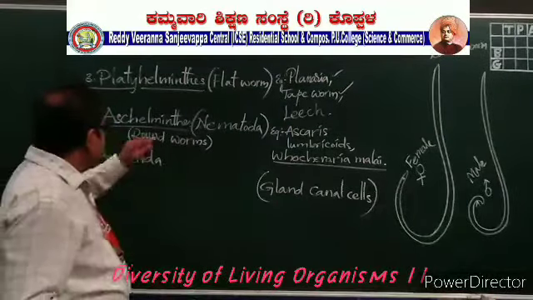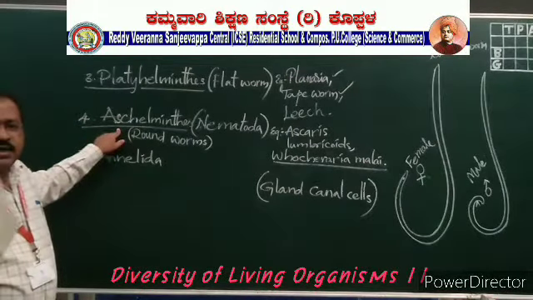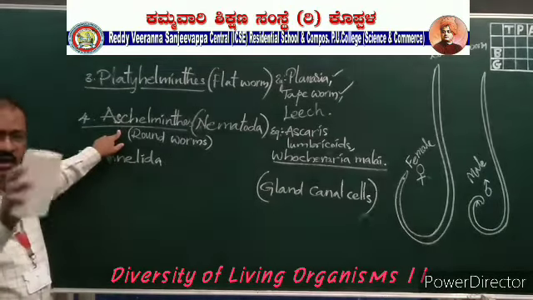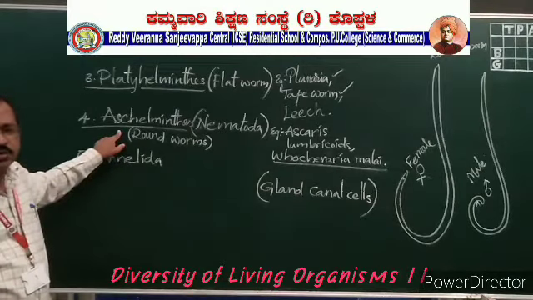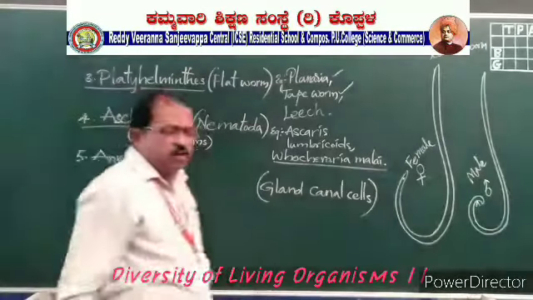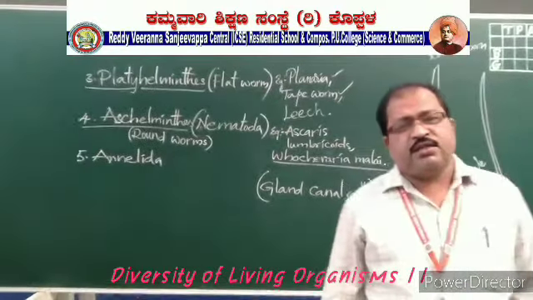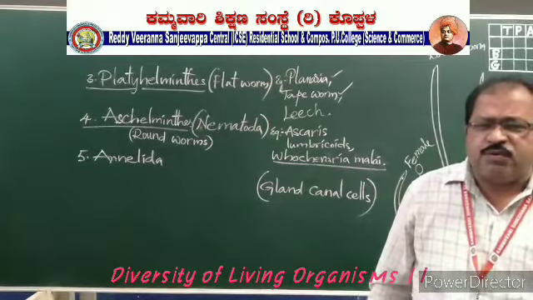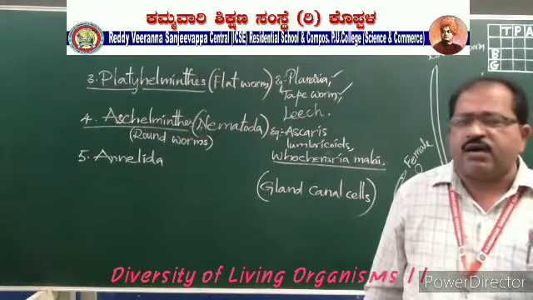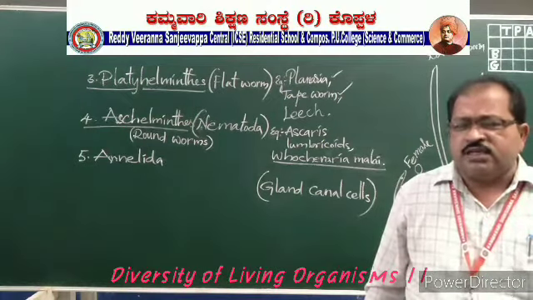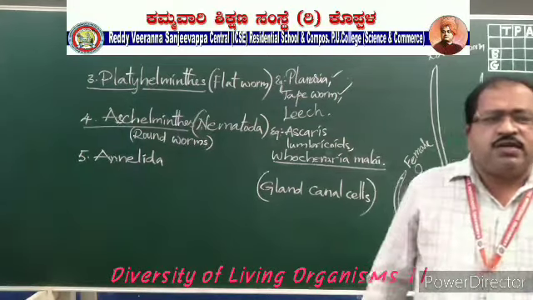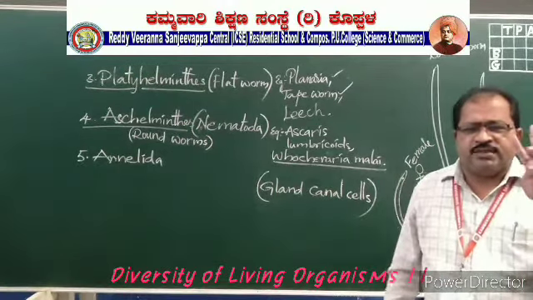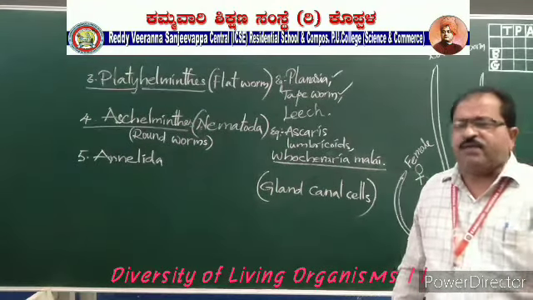One more point I forgot to tell you: these are bilaterally symmetrical. Though they are round in shape, they are bilaterally symmetrical. Two equal halves will be formed there. And they are triploblastic animals with a coelom, that means a body cavity. In that body cavity, a space is present, nothing is filled in it. Coelomate organisms have the body cavity between the germ layers: outer ectoderm, middle mesoderm and inner endoderm. Three layers are present, so these are triploblastic animals.